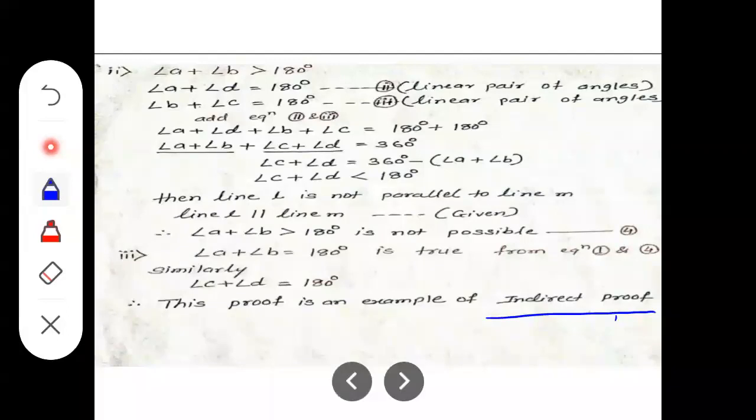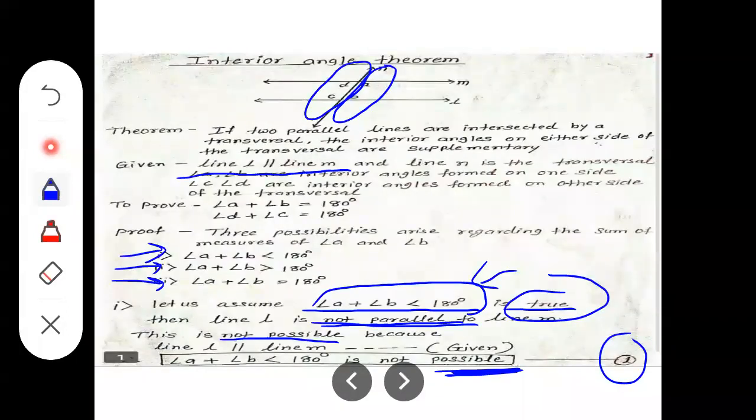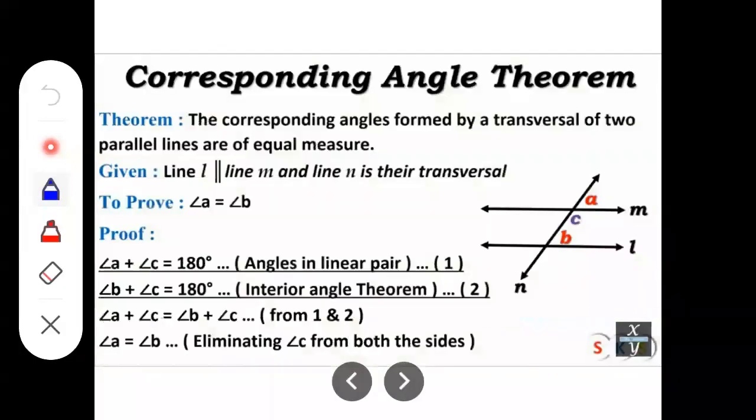Yes, understood? You have to take 3 possibilities and try to prove it. So in this type of theorem, that is indirect proof of theorem. Okay, now the another theorem is corresponding angle theorem.